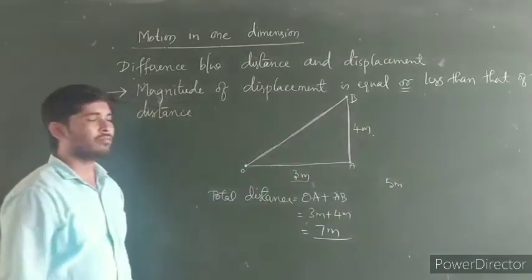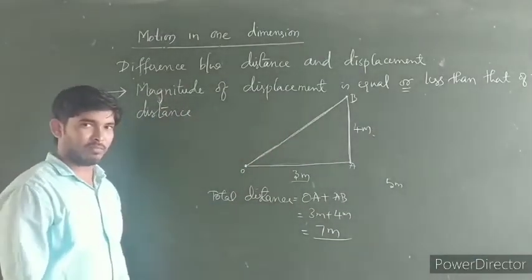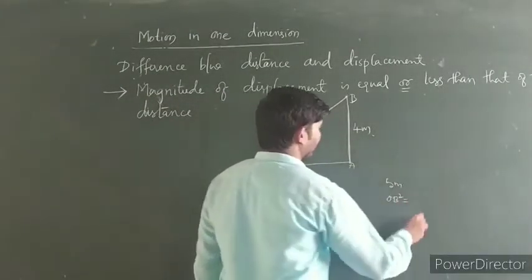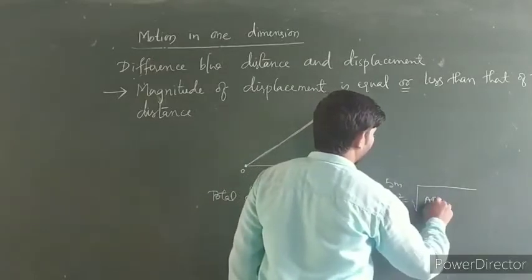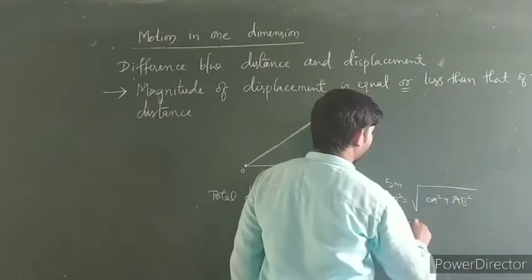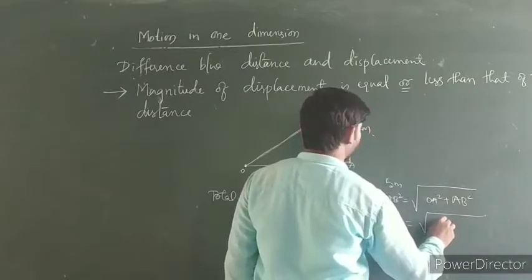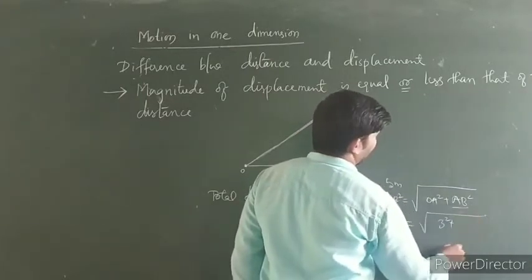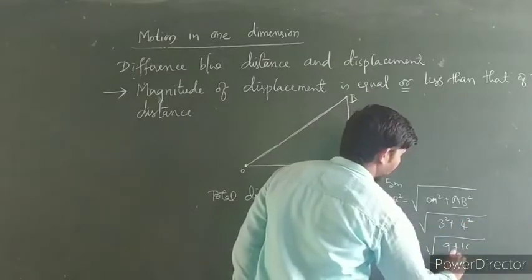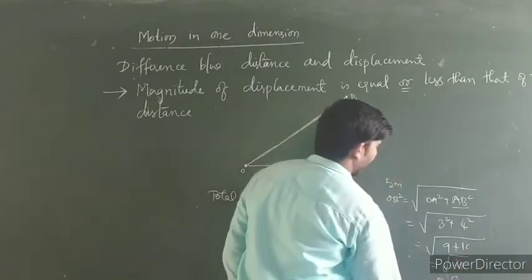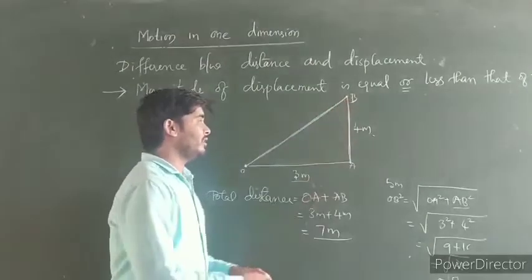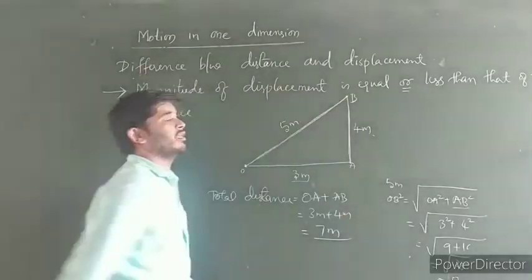How? According to the Pythagoras theorem, OB is equal to the square root of OA square plus AB square. What is OA square? That is 3 square plus AB square is 4 square. So 9 plus 16, that is 25, so the root is 5 meters. So the displacement of the body from point O to B is 5 meters.